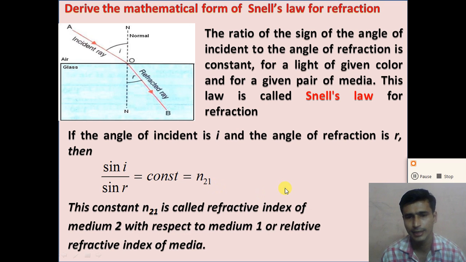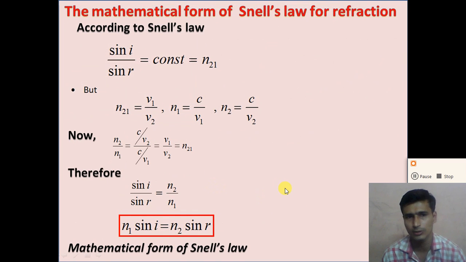So let us derive the mathematical form of Snell's law. According to Snell's law, sine i divided by sine r is equal to n21, where n21 is the refractive index of medium 2 with respect to medium 1. But we know that n21 is equal to v1 divided by v2. The refractive index of medium 2 with respect to medium 1 is defined as the ratio of the speed of light in medium 1 to the speed of light in medium 2.